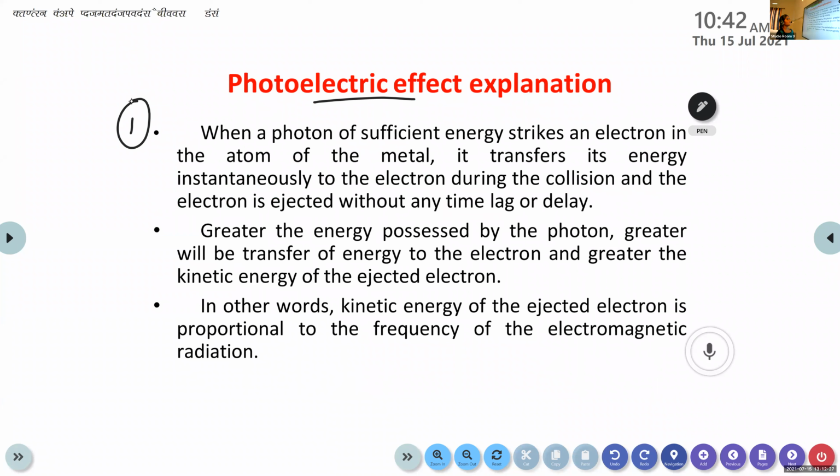When a photon of sufficient energy, that means a photon of threshold energy, strikes an electron in the atom of the metal, when this light falls on this metal surface, it will transfer its energy instantaneously to the electron during the collision, and the electron is ejected without any time lag or delay.